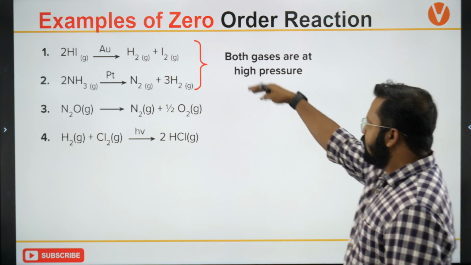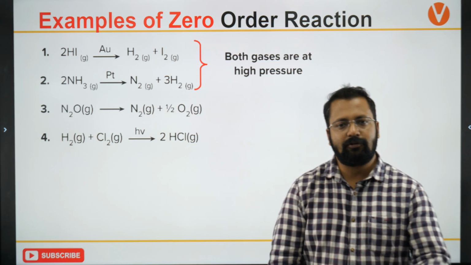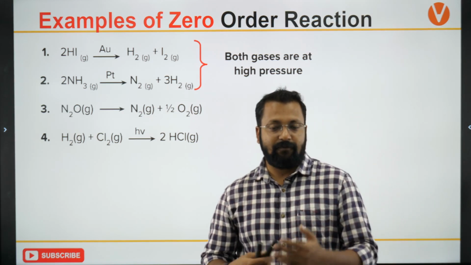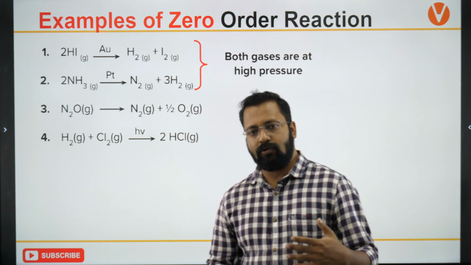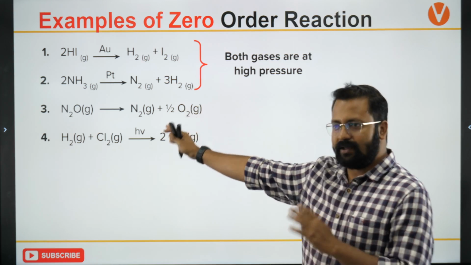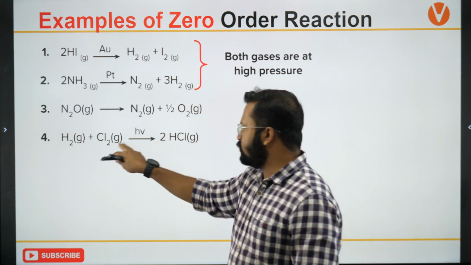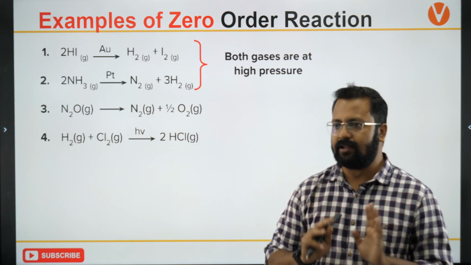Okay. So these are some examples of zero order reaction. You don't need to memorize the examples, but yeah, for boards and all, you might have to write an example if they ask you to explain zero order reaction. So you might have to put some examples. One example is hydrogen chlorine combination, one example is ammonia decomposition. This you can easily remember.